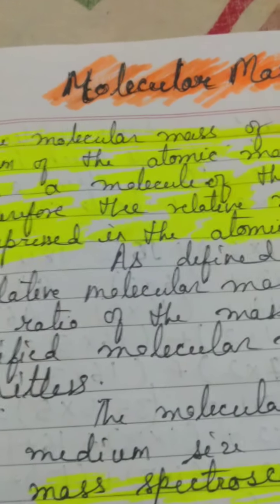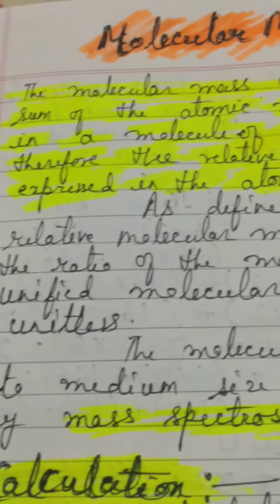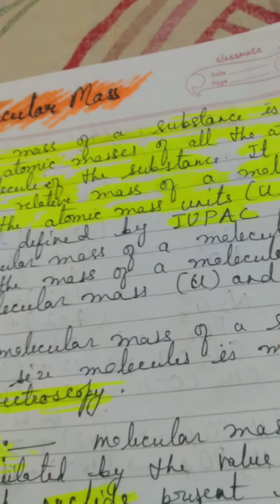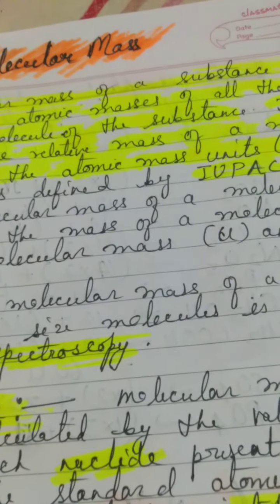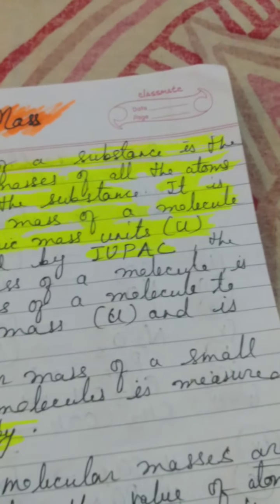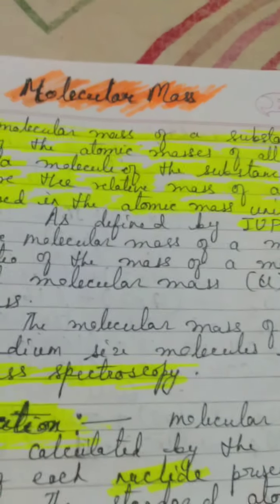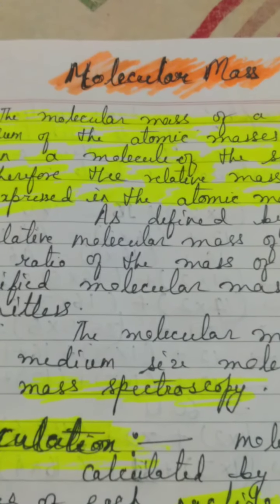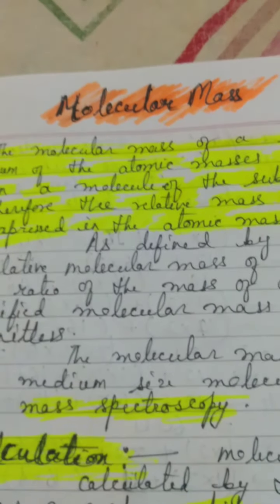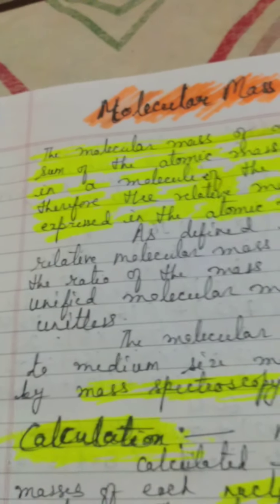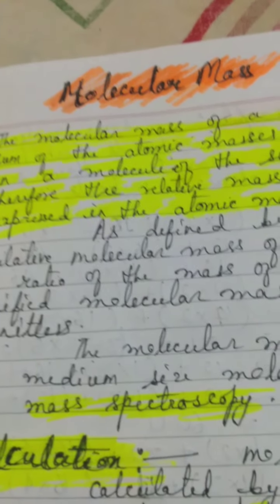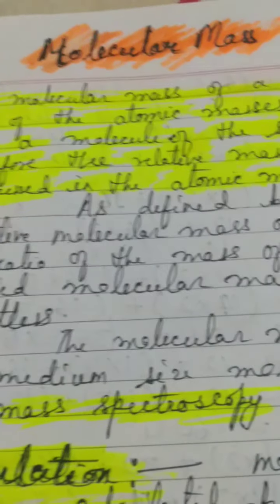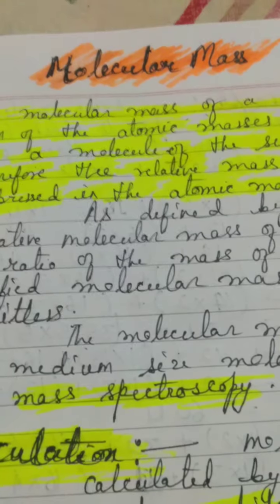So how do we calculate it? It is also a relative mass, and as you know, the relative mass of any atom is calculated in comparison with the carbon 12 isotope, which is considered the standard to calculate the atomic mass of all the other atoms, because of its equal number of nucleons. Equal number of nucleons means protons and neutrons, which gives us the atomic mass as a whole number, and its very moderate reactivity. These things have been explained in my previous lectures, so I am not repeating them much, because we will proceed from there.